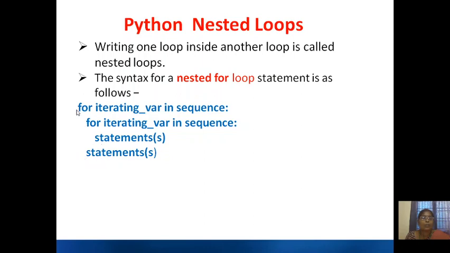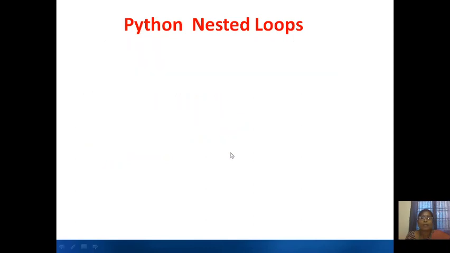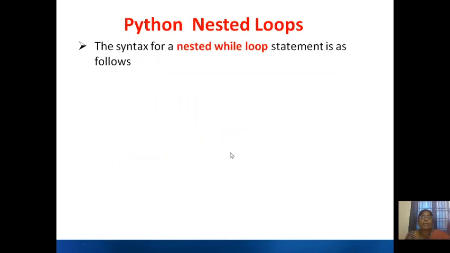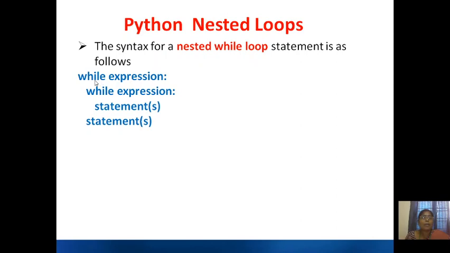So there are two for loops. One is the outer for loop and one is the inner for loop. The inner for loop will execute for every item in the sequence of the outer loop. A nested while loop will be like this: while expression colon, while expression colon, statements and statements. This is the inner while loop and this is the outer while loop.